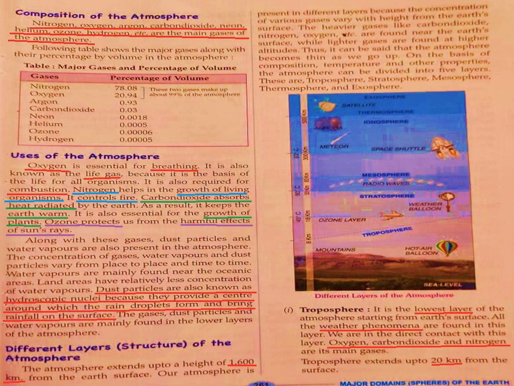Now what are the main gases here? You can find the heavier gases like oxygen, carbon dioxide, nitrogen. It extends up to 20 kilometer from earth's surface. Okay.